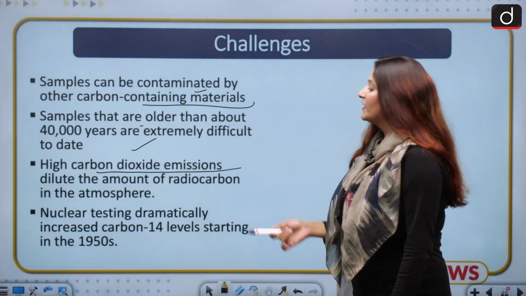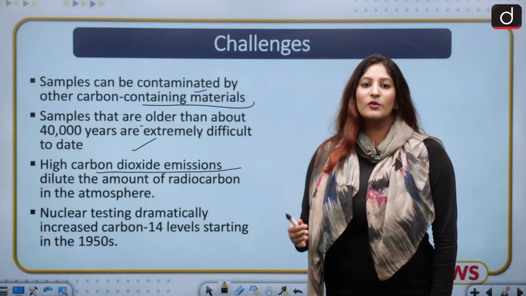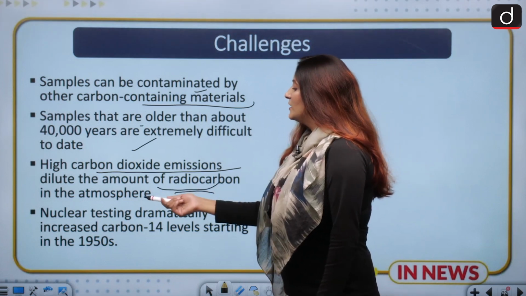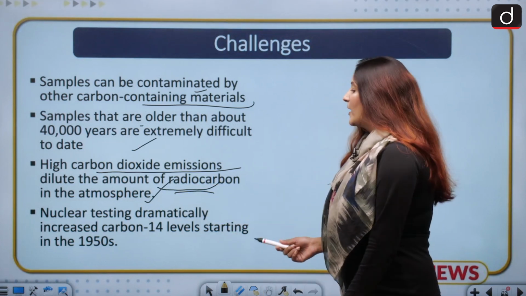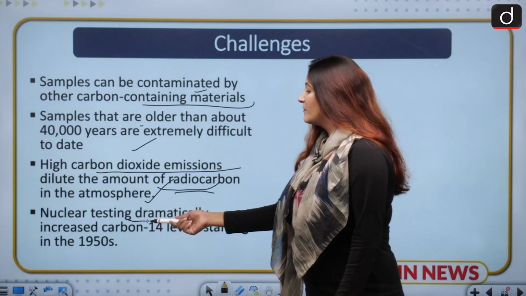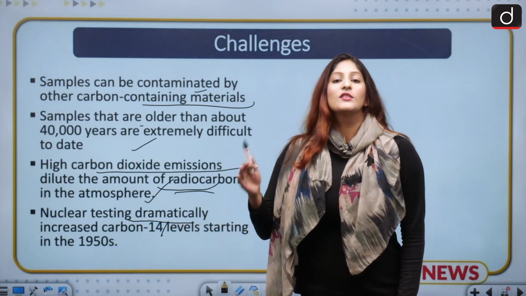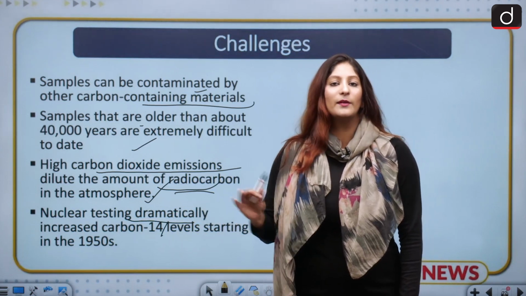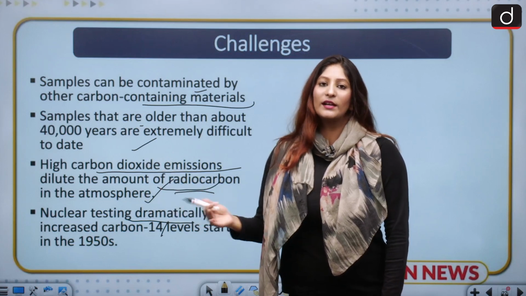High carbon dioxide emissions, as we are seeing since the Industrial Revolution, accumulate, and then the amount of radiocarbon in the atmosphere gets diluted, which affects the sample's C14. Apart from that, nuclear testing dramatically increased C14 levels starting in the 1950s. So the results again cannot be completely reliable if we are basing carbon dating on these two criteria.